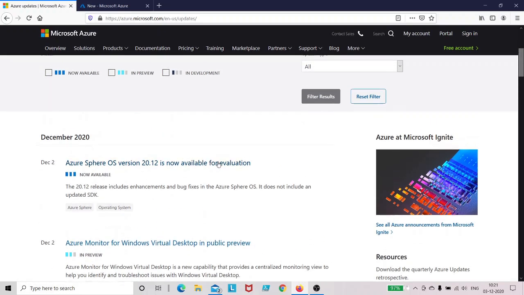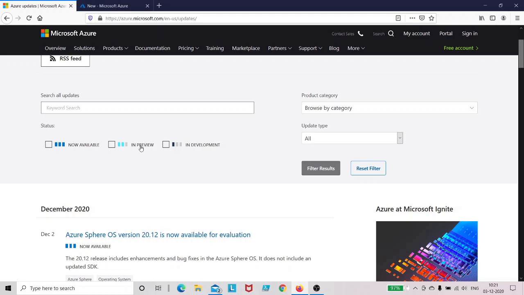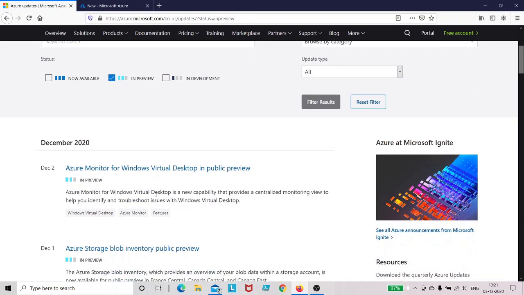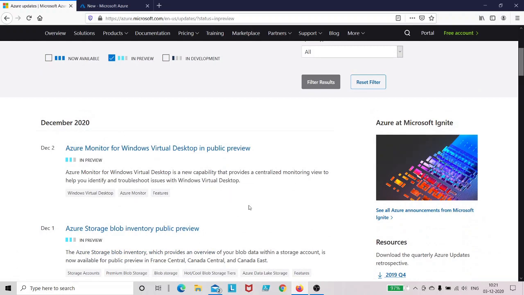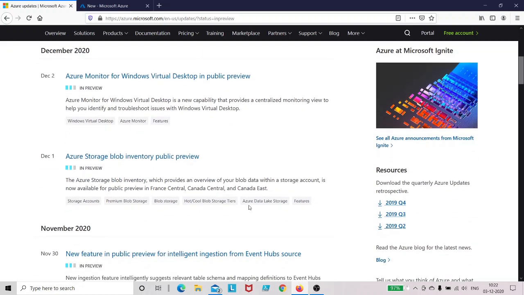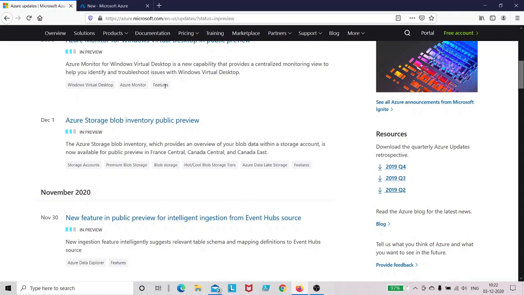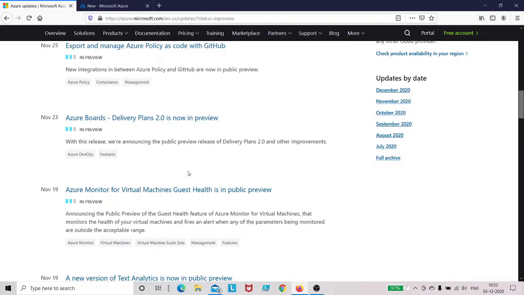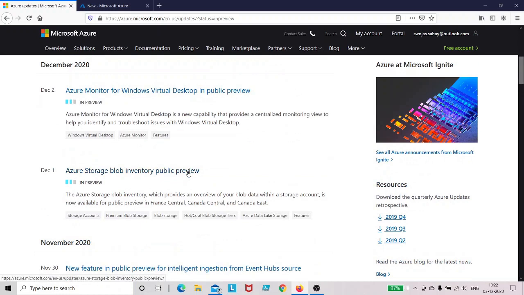So now let's go to the section that is mentioned here, which says In preview, and click on filter results. So these are the features or the products. As you can see here, they're mentioned as features, and these are products which are in preview mode.